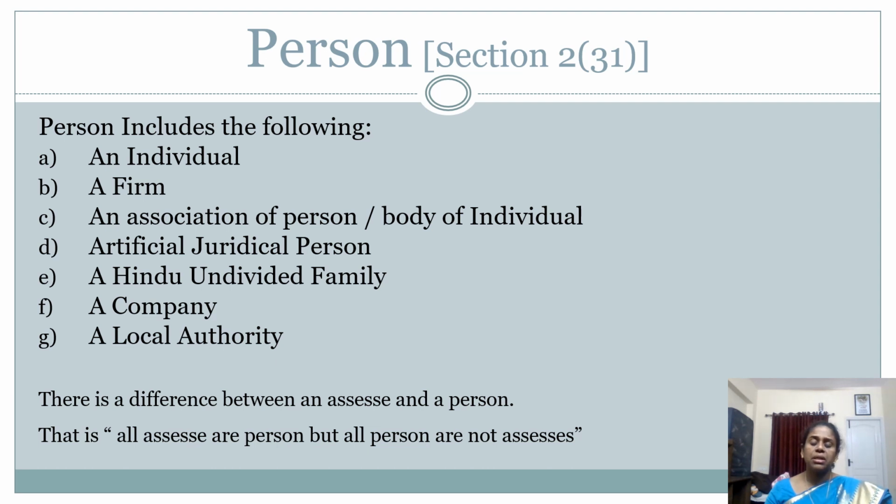So there is a small difference between an assessee and a person. Every assessee is a person. It means a person who is liable to pay tax is called a person as well as an assessee, but it is not mandatory that every person should be an assessee. Say for example, assessee means a person who is liable to pay tax, whereas person can be anybody, even one who does not come under payment of tax is also considered a person.